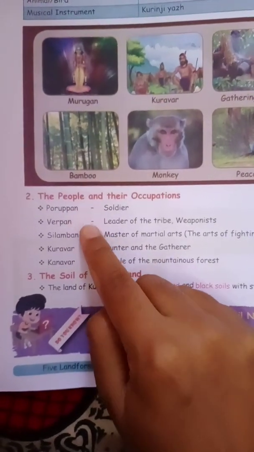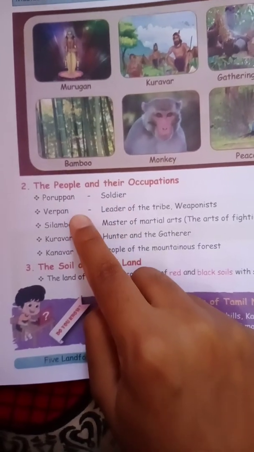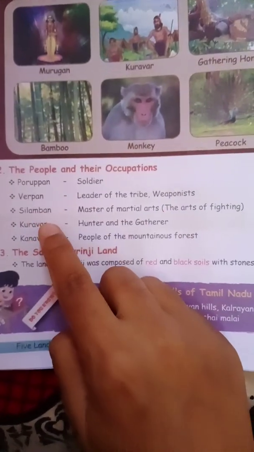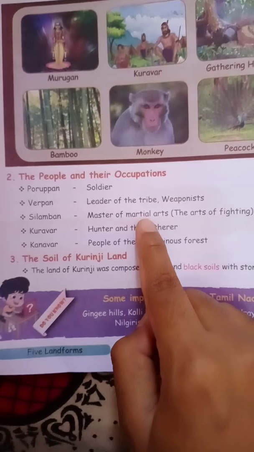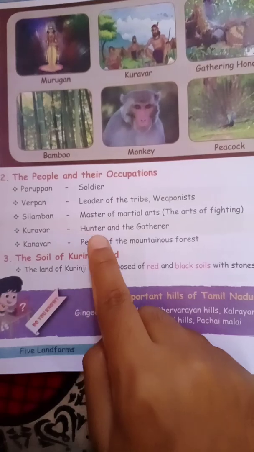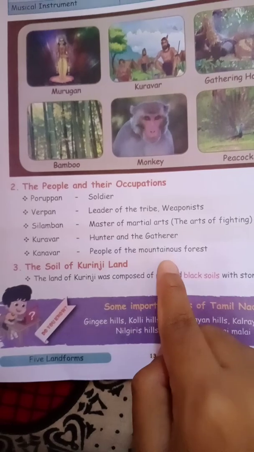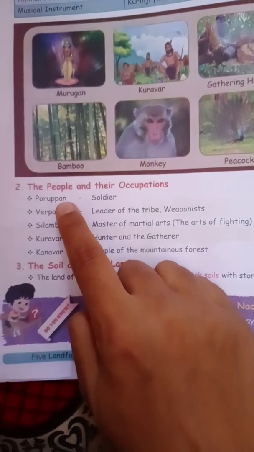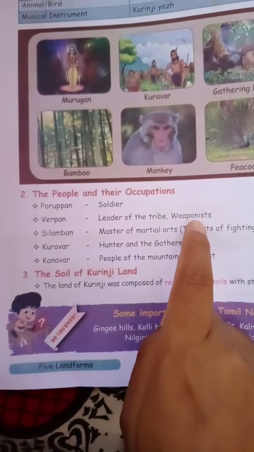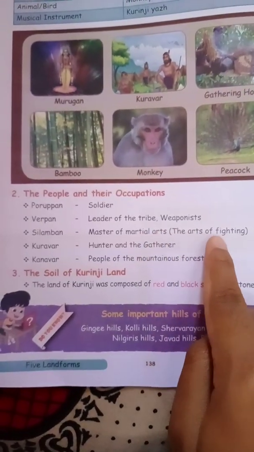The occupations of these types of people are as follows. Poruppan's occupation is soldier. Verpan is the leader of a tribe and also a weaponist. Silamban is the master of martial arts, that is, the art of fighting.